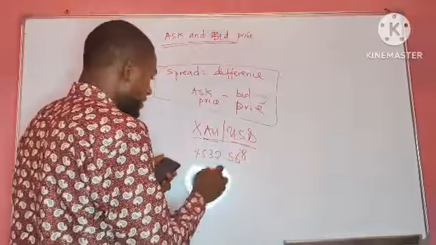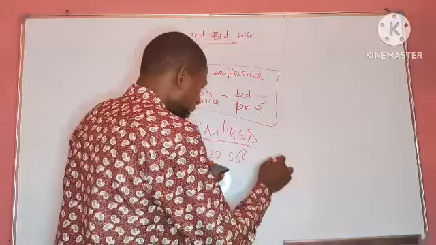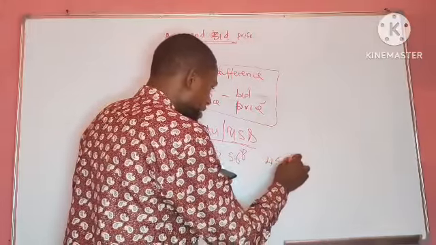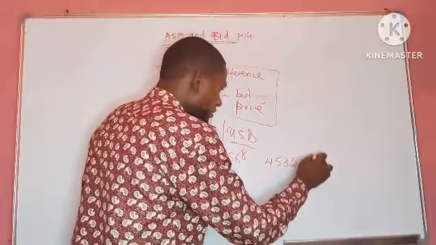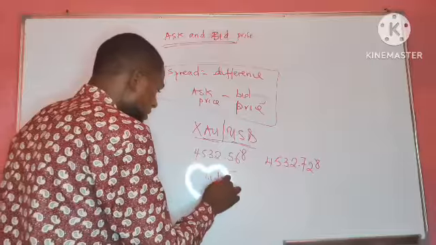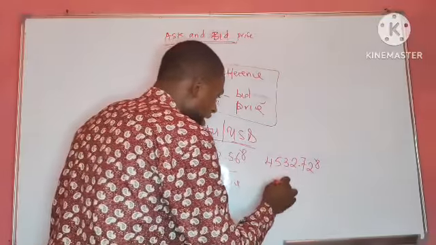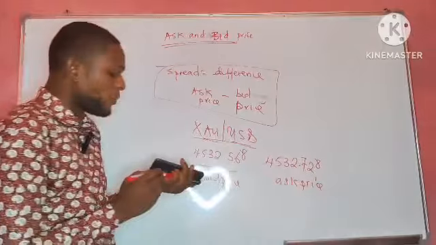And the ask price was 4,532.728. So this one is the bid price, and here is the ask price.